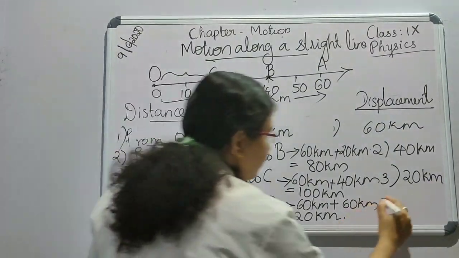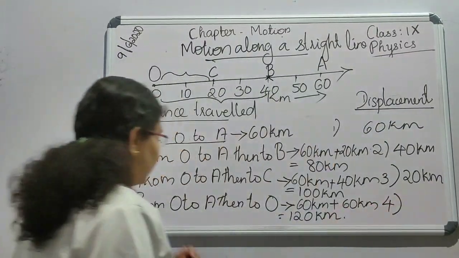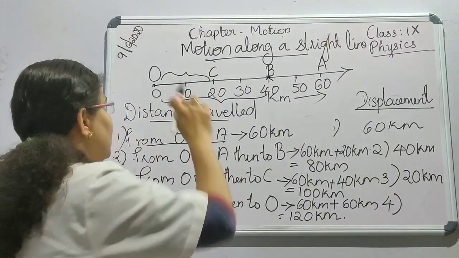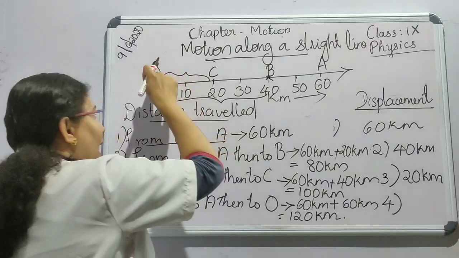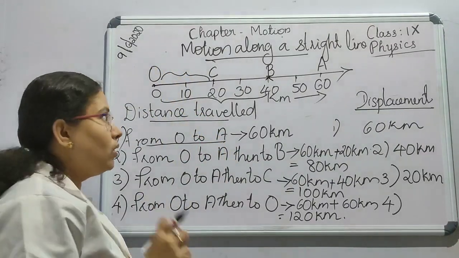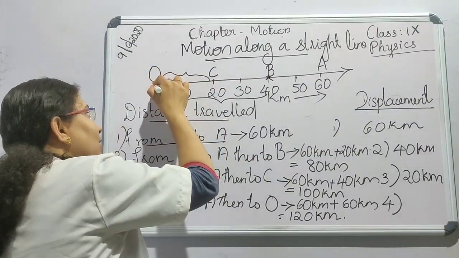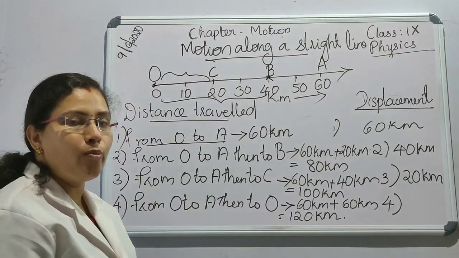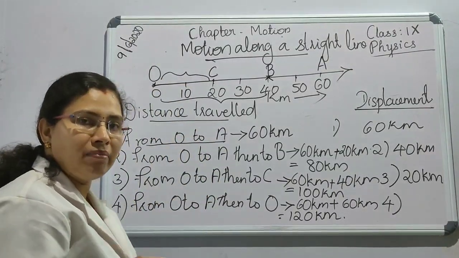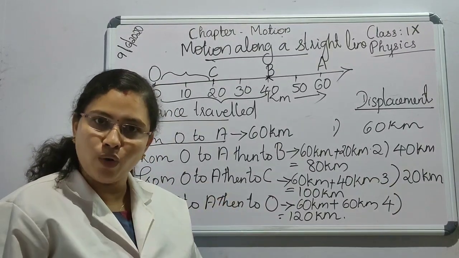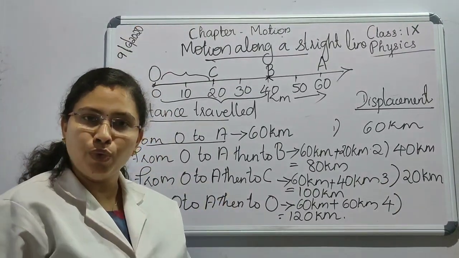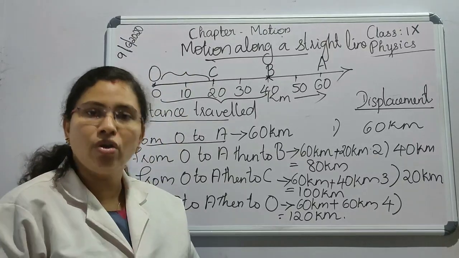In the last case, the object starts its journey from O to A, then it backs to O. So, the initial and the final position of the object are the same. That means you have started the journey from your home, you have gone to school and you just came back to your home.